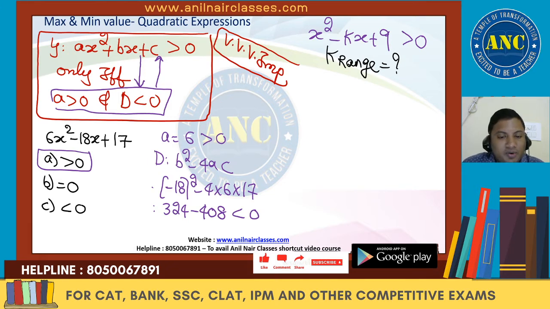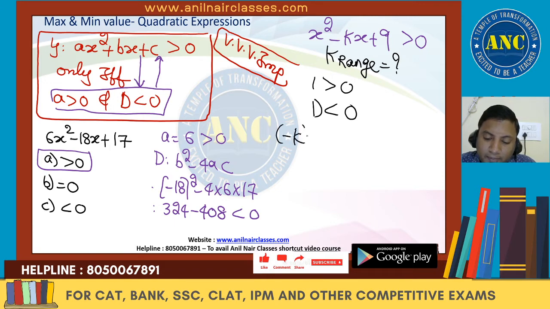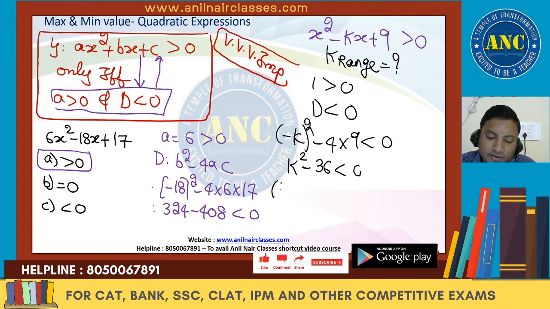This entire quadratic expression is greater than 0. If it is greater than 0, a will be greater than 0, that is 1 is greater than 0, and the discriminant should be less than 0. Discriminant is b square minus 4ac, so k square minus 4 into 9 less than 0. This is k square minus 36 less than 0, which is k square minus 6 square less than 0.